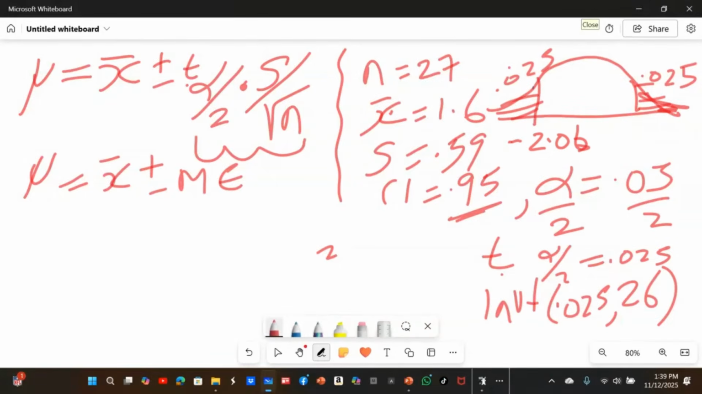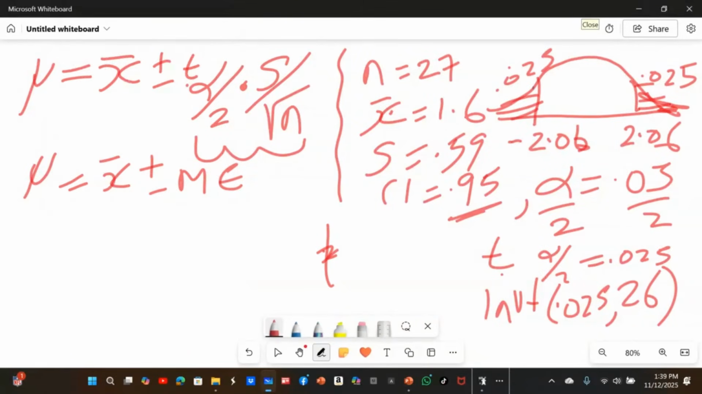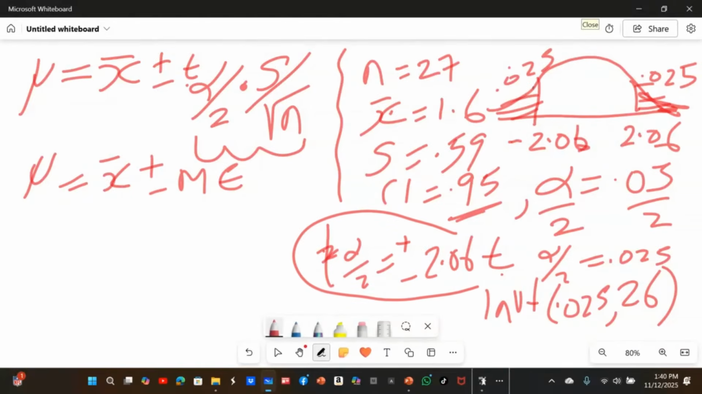And I hope you still remember that the T curve and normal curve are symmetrical. So on the right, you have 2.06. You can actually say that the critical value T alpha over 2 is equal to plus or minus 2.06 because there are two of them. It's two-tailed. Now you are ready to do the calculation.